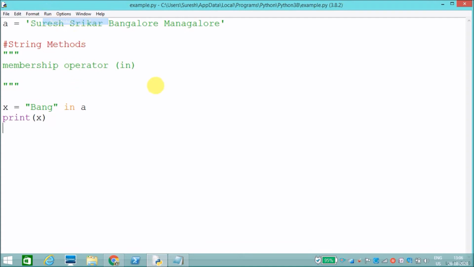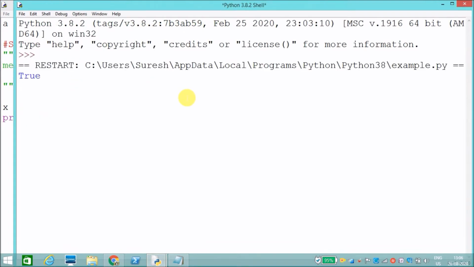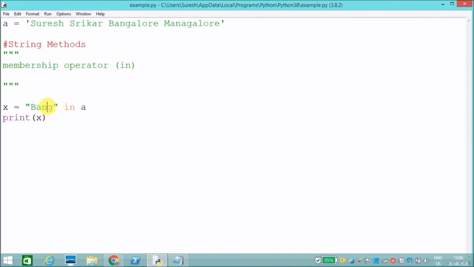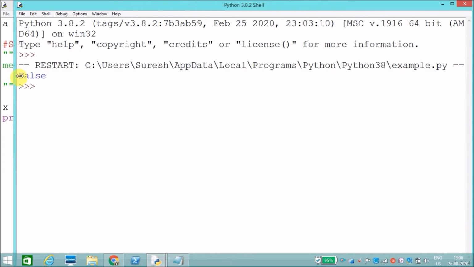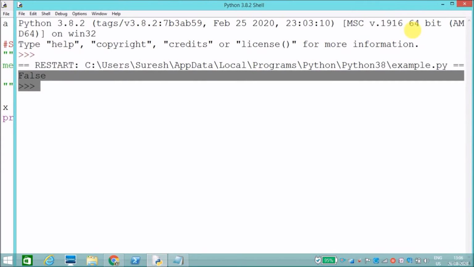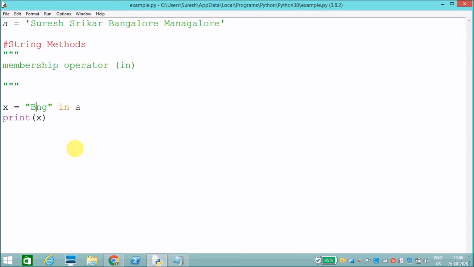See, it has written true. If I remove bang, and use a instead, it will return false. See, it returns false. Like that we can find a substring from the given string using the in membership operator.